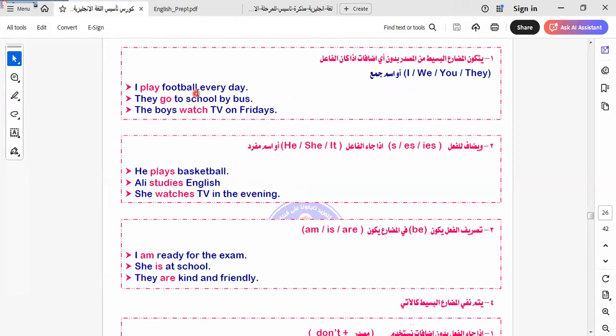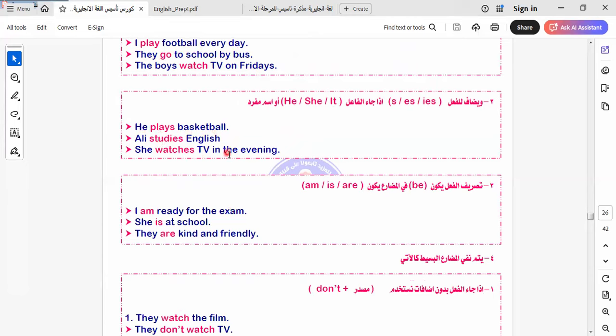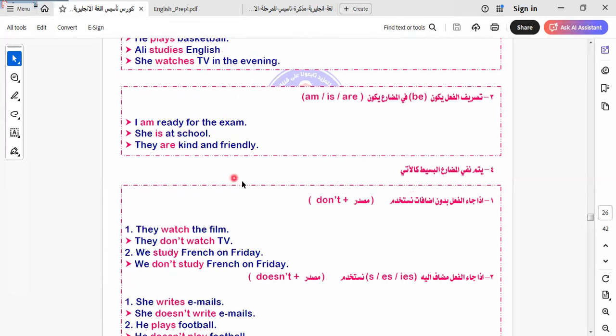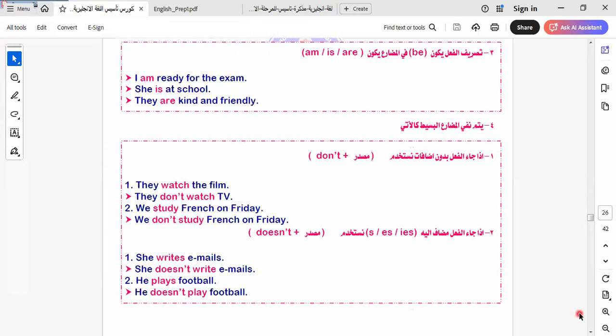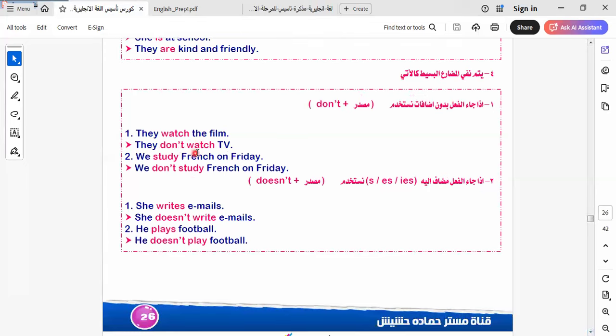Like this: I play football every day. He plays basketball. Ali studies English. When I talk about the negative or the question form, what can I do? I use don't or doesn't. And when we have doesn't, the verb must be returned to the infinitive form.